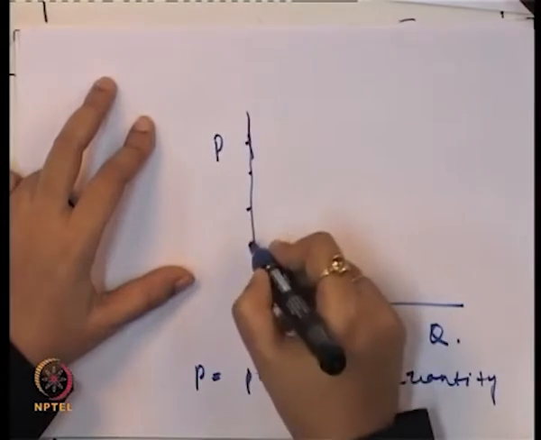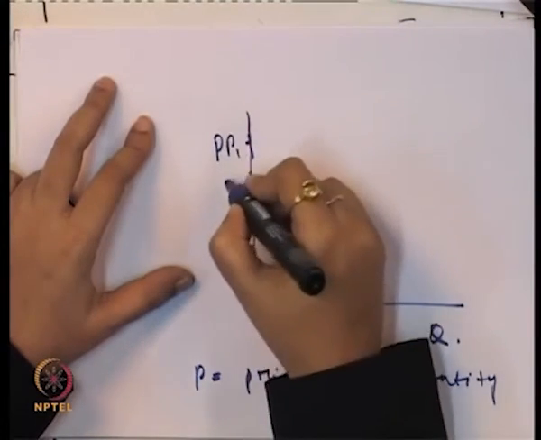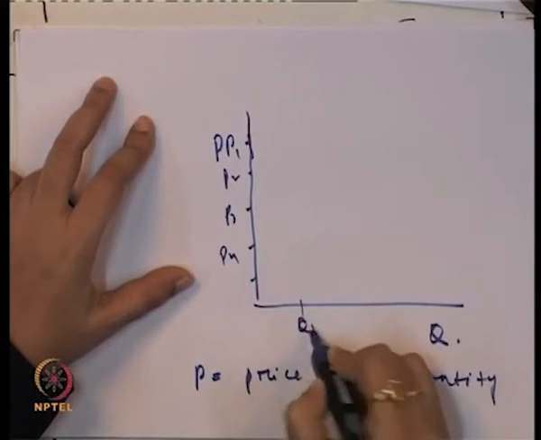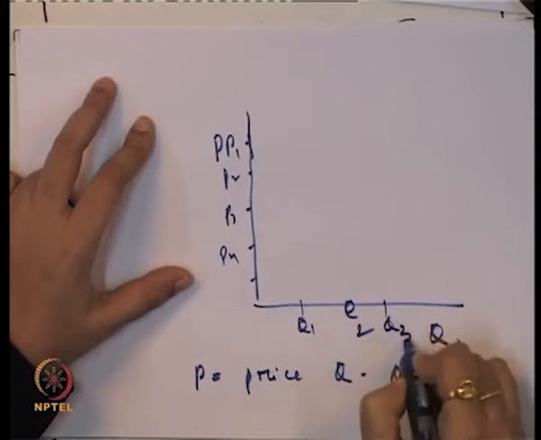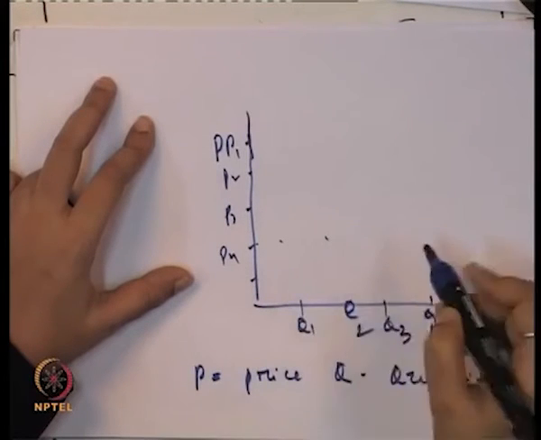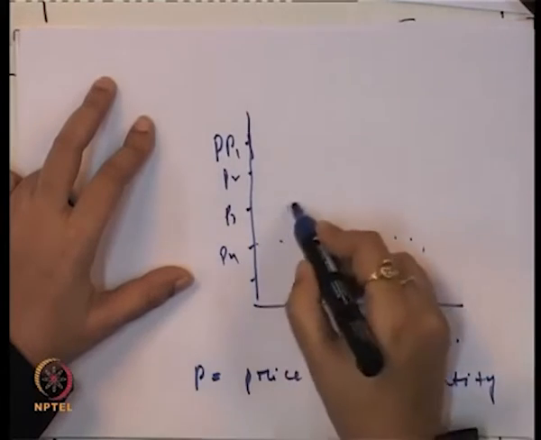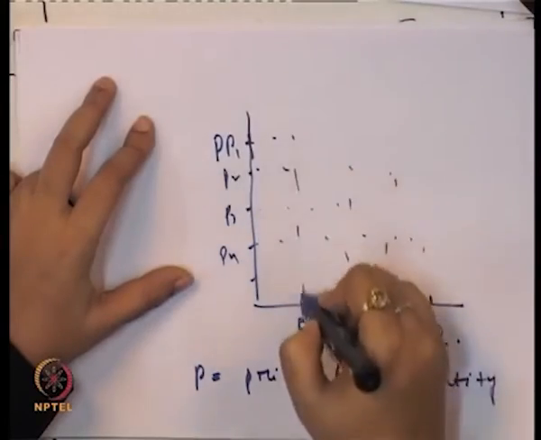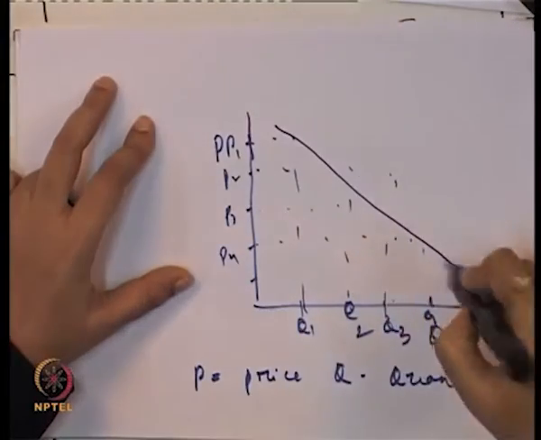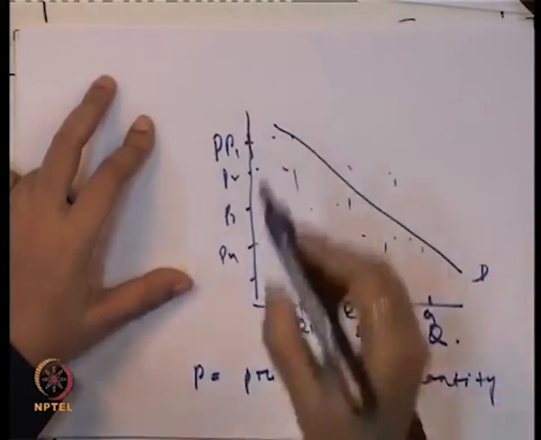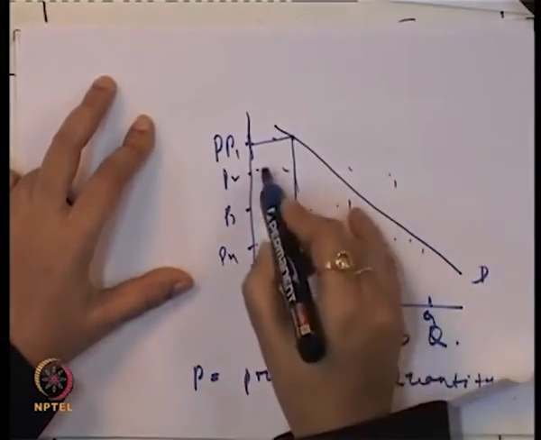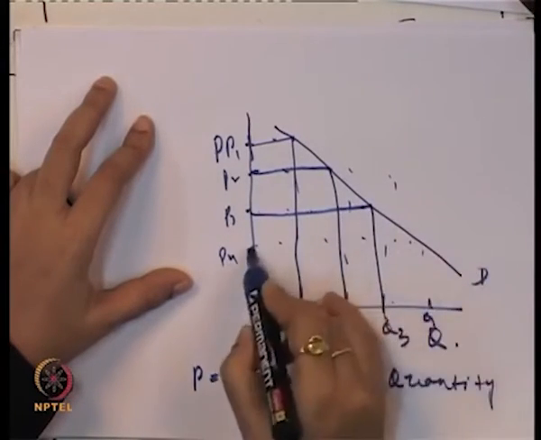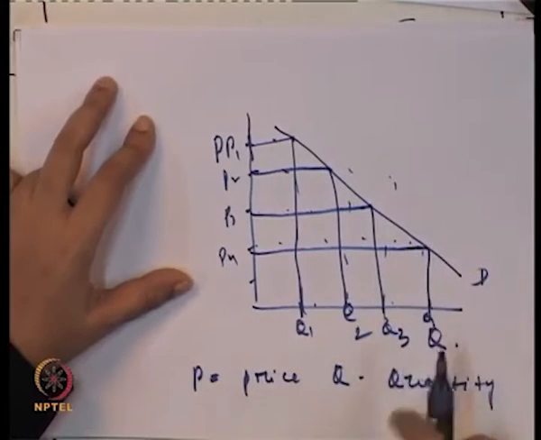So if you take different points here, suppose this is P1, this is P2, this is P3, this is P4, and this is Q1, Q2, Q3 and Q4. So you get different combinations, and those combinations give us the demand curve. Okay. So if you take all these points, then this is the demand curve. We get one combination P1 Q1, a second combination P2 Q2, a third combination P3 Q3, and a fourth combination P4 and Q4.